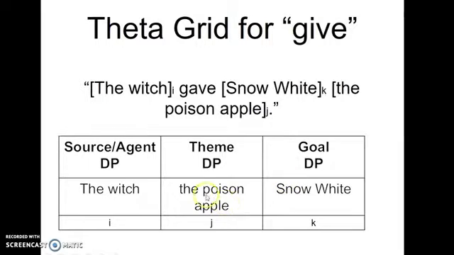If you look at the theta grid itself, we'll see that on the top row here, we have the required theta roles. So one theta role is source and agent. So in the case of giving, the agent, the person who gives, is also the source of what's being given. So this could be referred to either as the source theta role or as the agent theta role. But by saying agent theta role, it doesn't mean that the only thematic relation occupied is agent. So a little bit of confusing stuff there. The next row over is theme. So with the verb give, we require an argument theme. And finally, with the verb give, we require an argument goal.